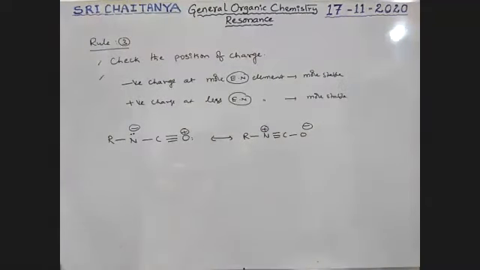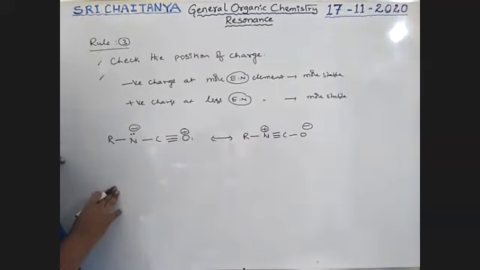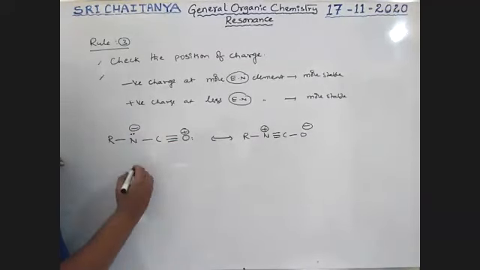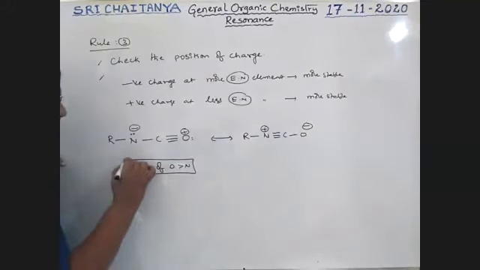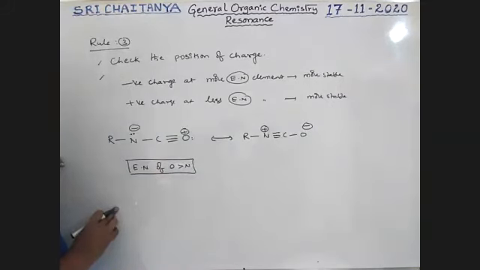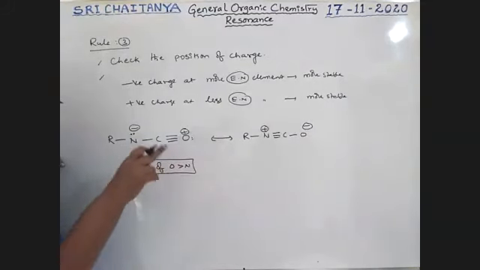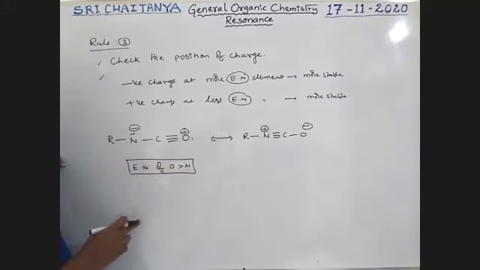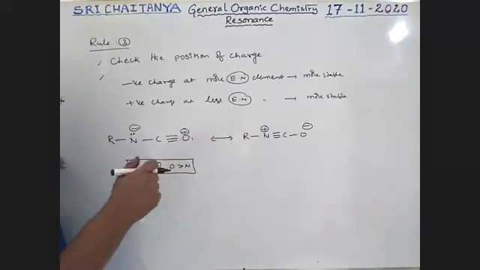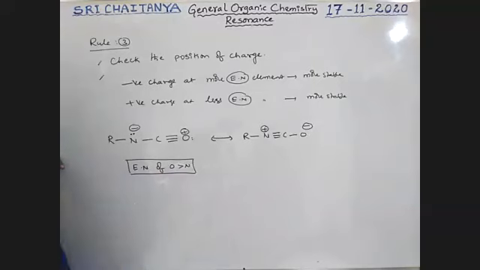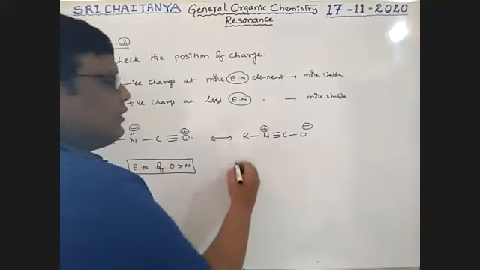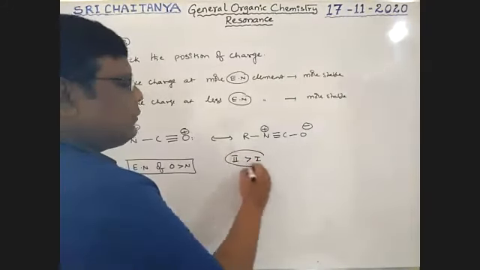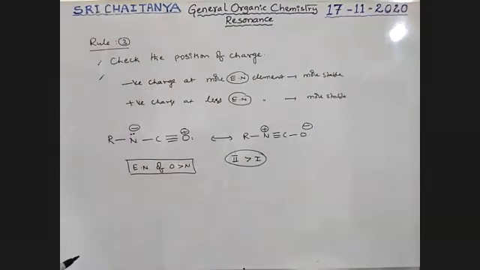Tell me, boys, among these two structures, the electronegativity of oxygen is greater than nitrogen. That means oxygen with a negative charge and nitrogen with a positive charge is the stablest condition. The more electronegative element has the negative charge. That's why it is more stable. Therefore, 2 is more stable than 1.